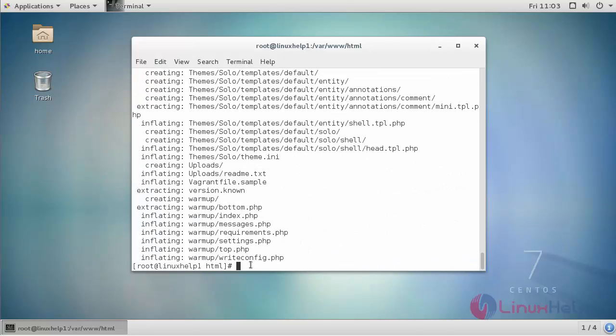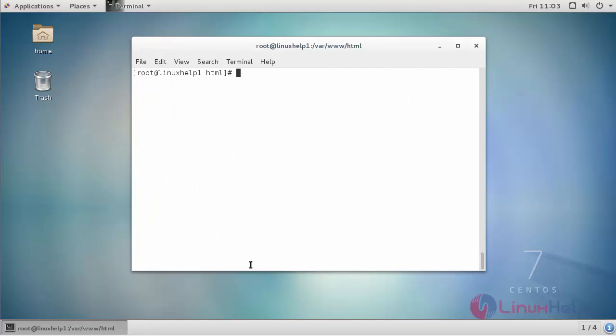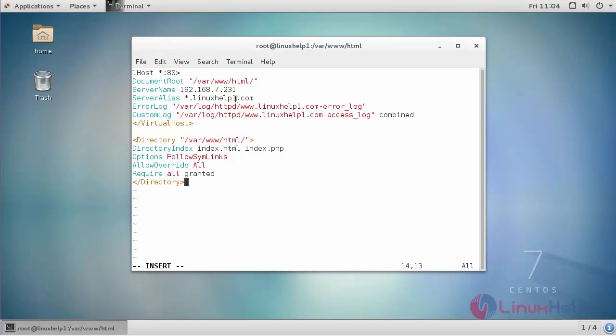After extracting your package, create a virtual host configuration. Save it.